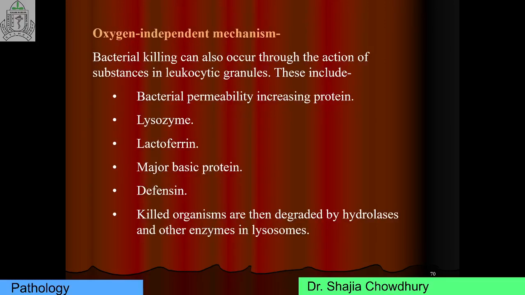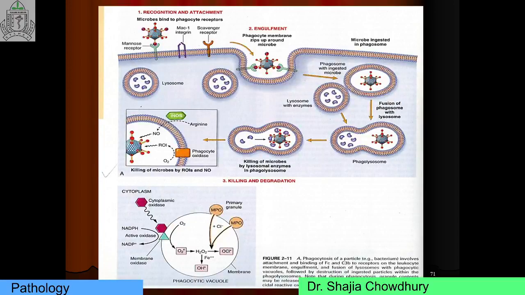Now, the oxygen independent mechanism. This is also important for the written viva. What are the oxygen independent mechanisms? Bacterial killing can also occur through the action of substances in the leukocyte granules. This includes bacterial permeability increasing protein, lysozyme, lactoferrin, major basic protein, and defensins. Killed organisms are then degraded by hydrolases and other enzymes in the lysosome. These are all about phagocytosis. I want to repeat this mechanism again.